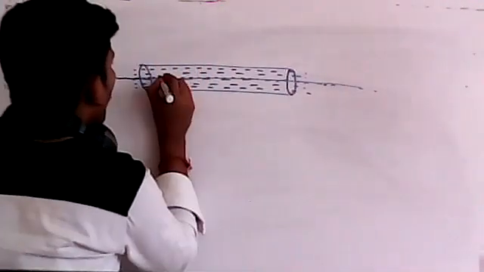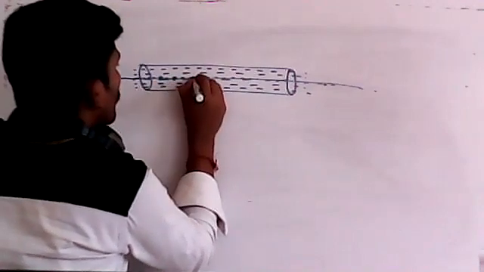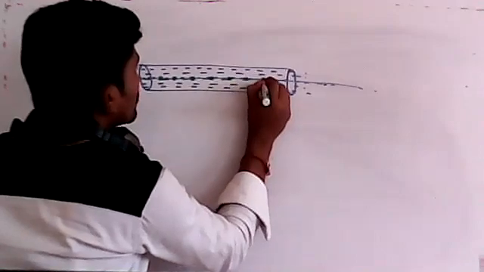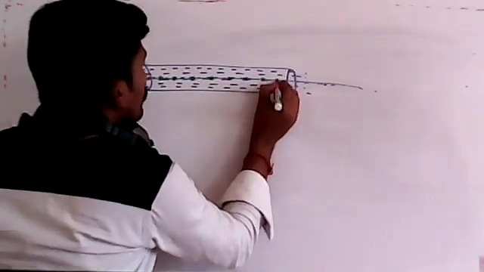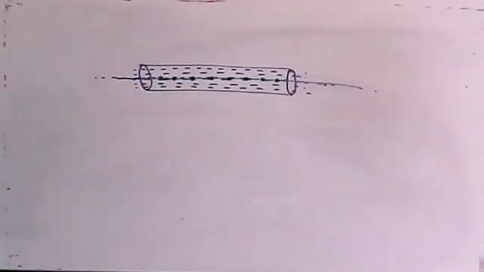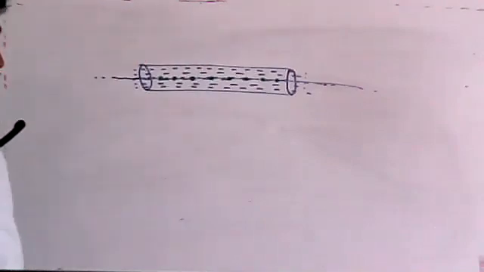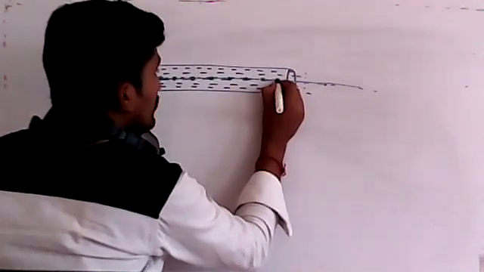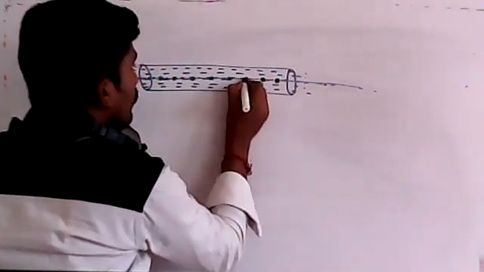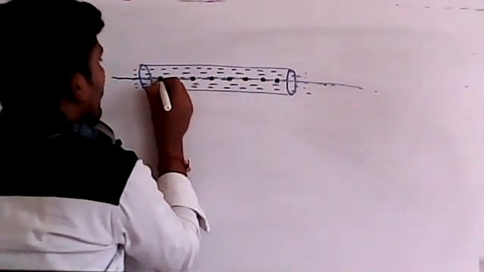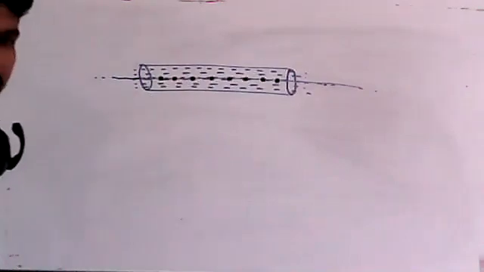So whatever molecules flow along this axis, those molecules will have the highest velocity. I hope you are seeing this.